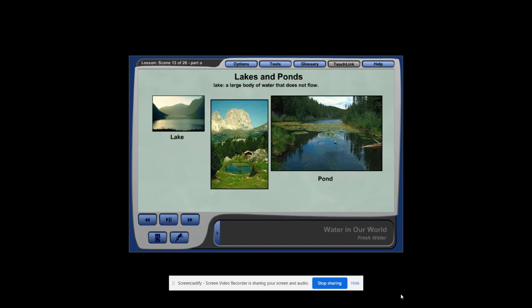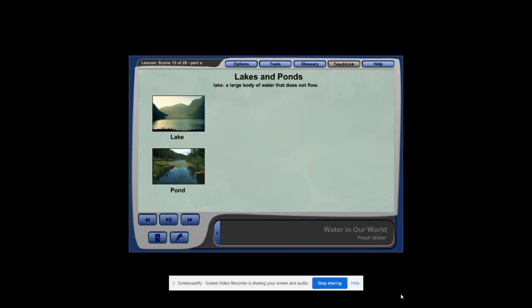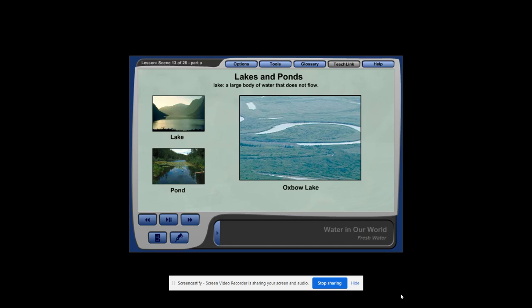The terms lake and pond, like the terms stream and river, do not have exact definitions. Some ponds can be very large bodies of water, while the term lake can be used to describe a small body of water. For example, an oxbow lake is a small body of water that is found along the banks of a river. You will learn more about oxbow lakes later in the program.